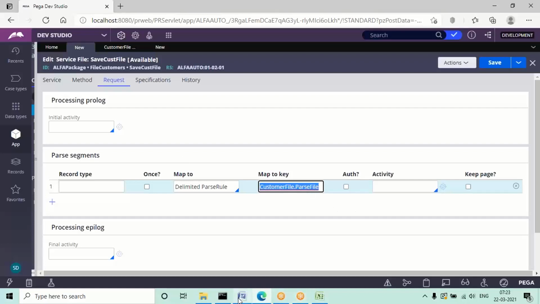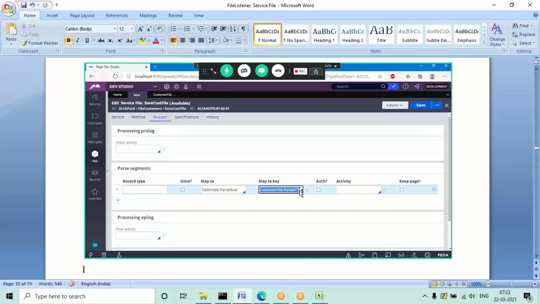But if you see the screenshot, this is 8.1, I think. In 8.1, you'll be getting the autocomplete control, and the open option is also there in the previous versions. In that case, I used to directly open, and after saving the rule, in the down arrow you can directly select the rule. But in this present version, copy and paste the rule name manually, without any spaces between the customer file and parse file name. When you directly copy and paste the identifier, you may get some spaces. Remove those spaces and give customer file dot parse file.